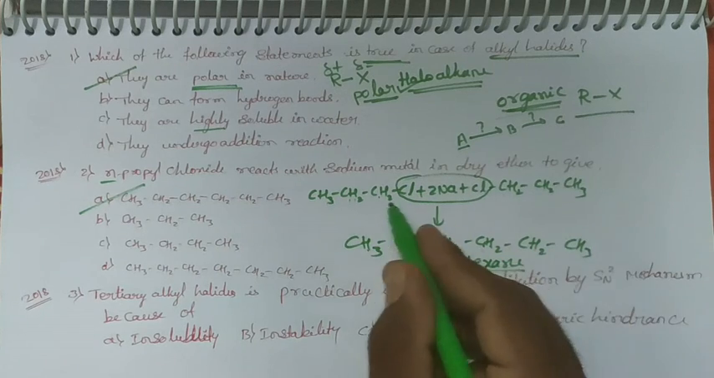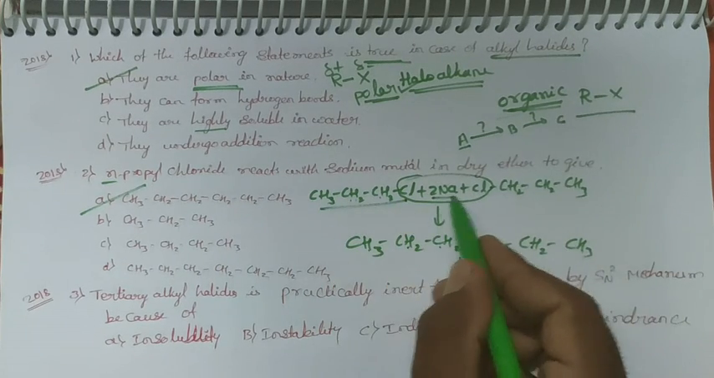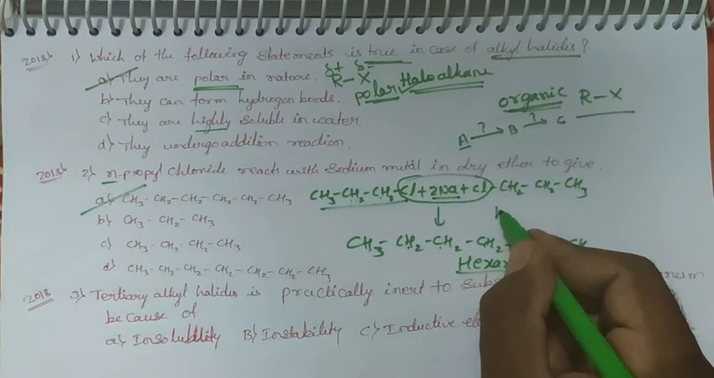This hexane, and the name of the reaction, this alkyl halide reacting with sodium, this reaction is called as what?